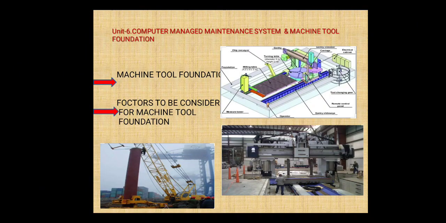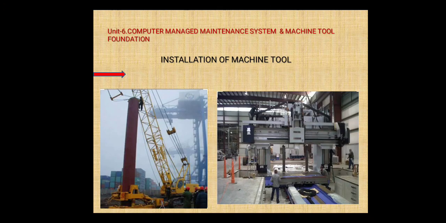The next and last point of this unit is installation of the machine tool. Once the machine tool is received from the supplier, the next step is initial inspection to check for damaged parts.